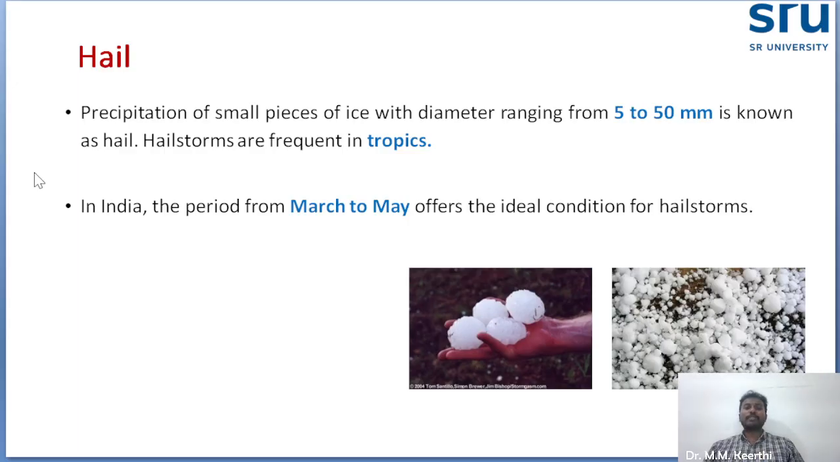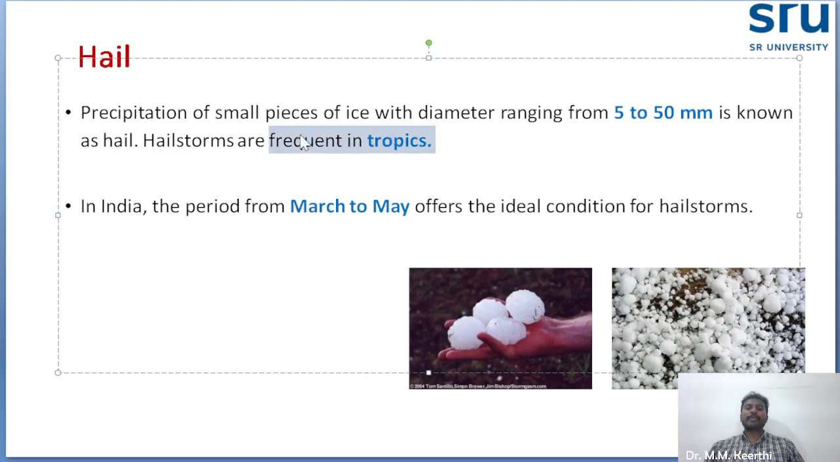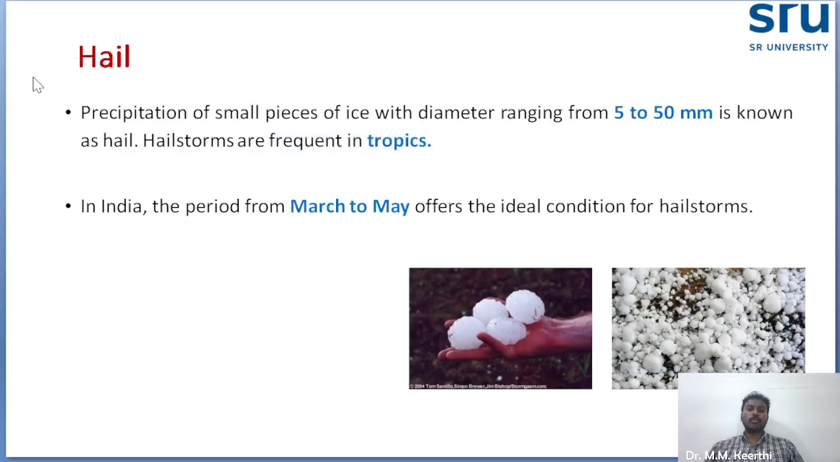And the next important one is hail. Hail is a precipitation. It is also one of the forms of precipitation. The size is 5 to 50 mm. It is a form of ice. The diameter is 5 to 50 mm. It is known as hail. Hailstorms frequently occur in tropical regions, particularly in India during the summer season, March to May. This is when hail formation or hailstorms will occur more. So this is the hail.